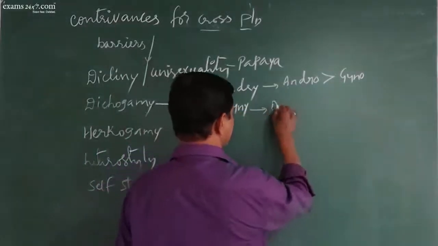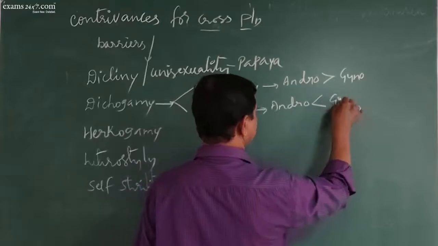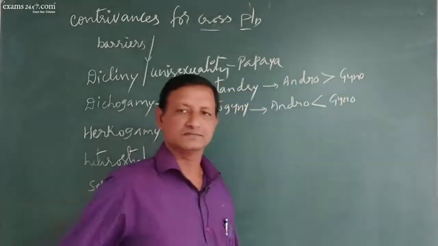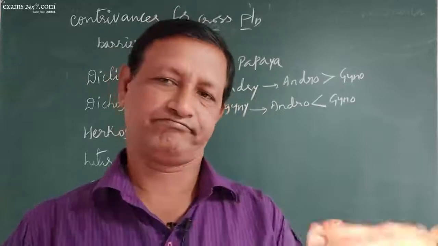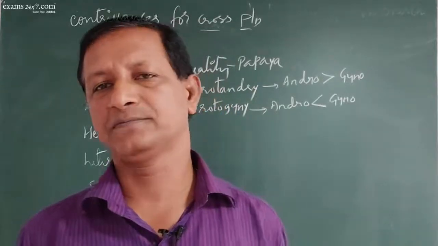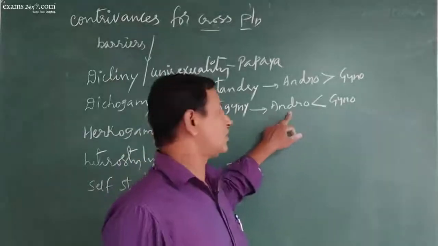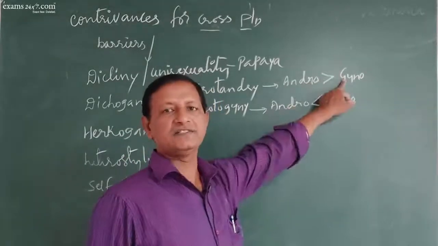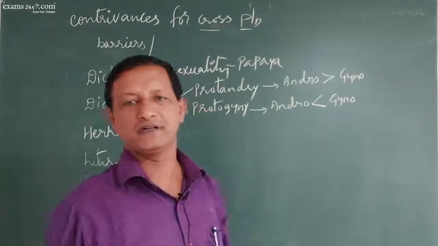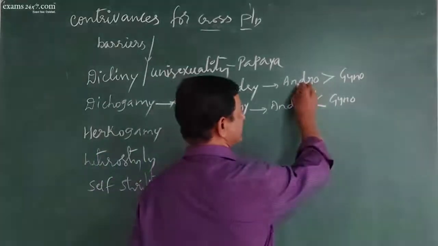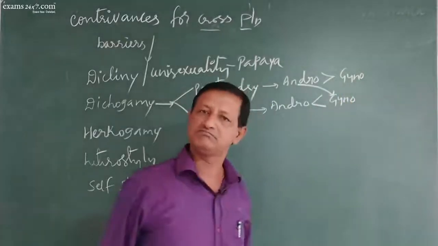Protogyny means the female sex organ matures first, then the male. The girl has crossed 21 years, the boy is still 15 years. Legally not allowed. Same thing is this. Carpels ready, stamens not ready. So what has to happen in that case? The stamen from one flower has to reach the carpel of the other flower only. There is no other go.